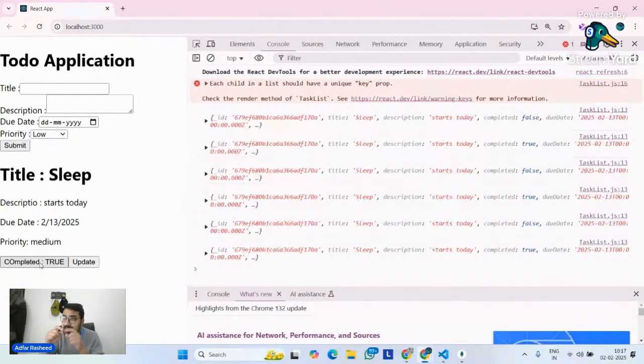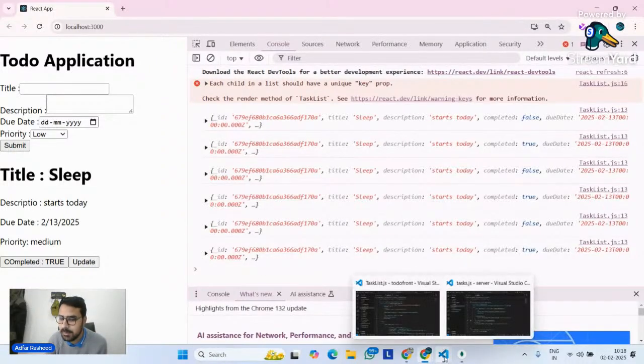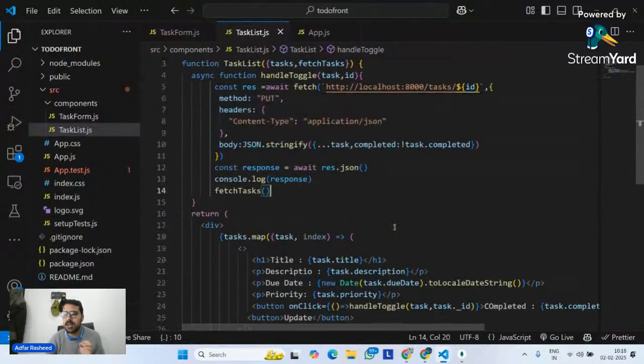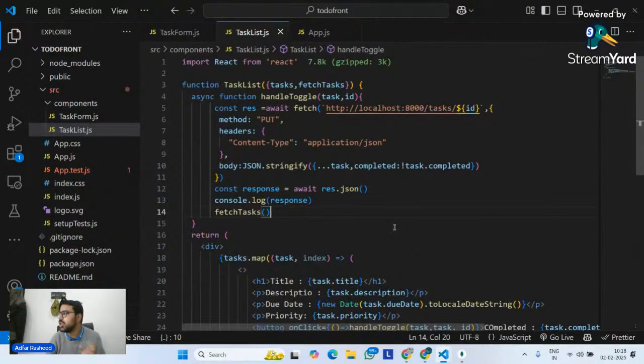Now, because when it is updating it, I am actually telling it to go there and fetch the tasks, to make a get request, and it will display the change in real time over there. I hope this makes complete sense. Am I clear, guys? Give me a quick confirmation in the chat.